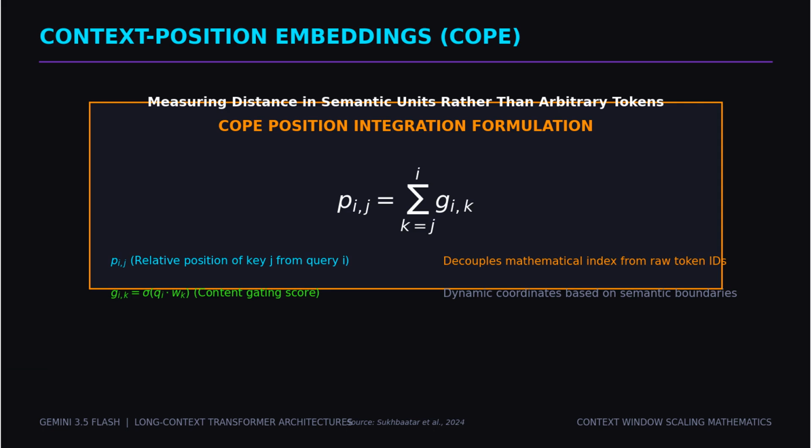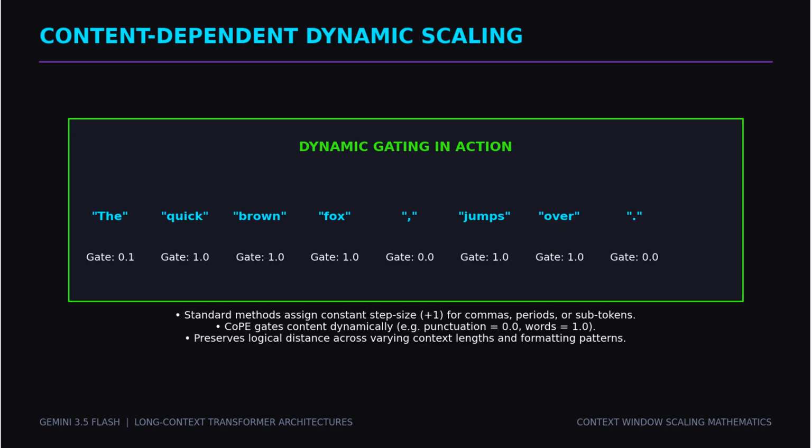A fundamental limitation of all traditional positional methods is that they measure distance in raw token counts, which is highly sensitive to tokenization quirks and padding. Context-Position Embeddings, or CoPE, introduced by Bader and colleagues, reimagines positions by measuring distance in terms of semantic units, such as words, sentences, or paragraphs, rather than raw tokens. CoPE computes a gate value for each token that determines whether it should increment the positional count.